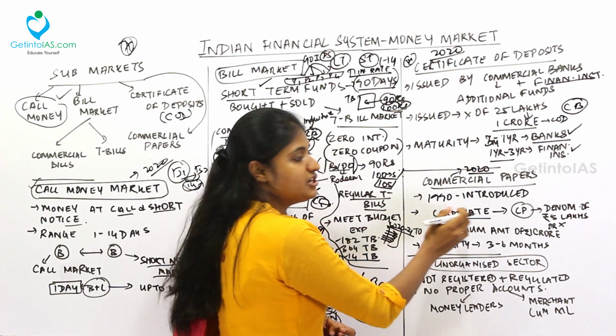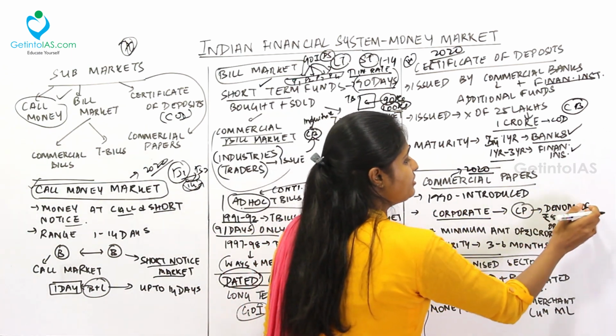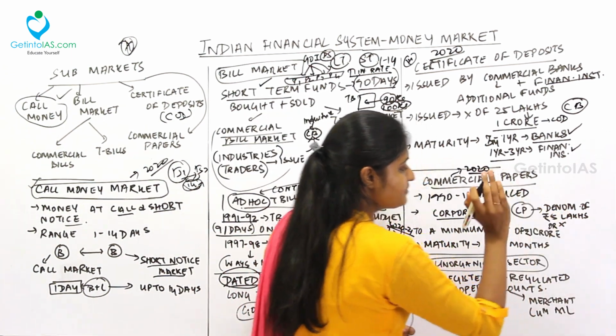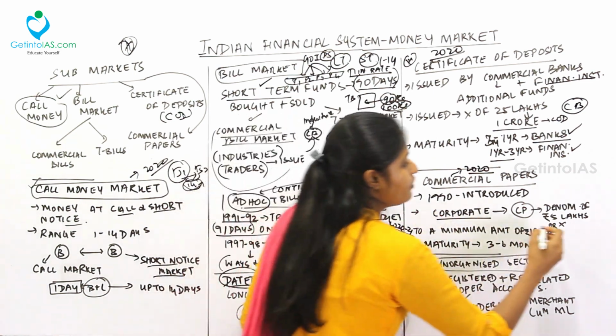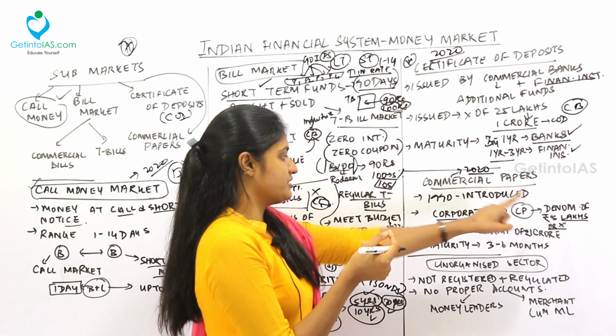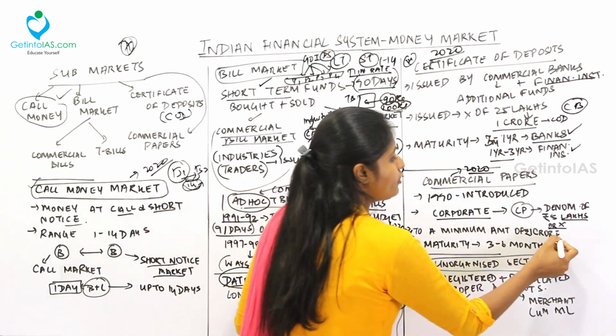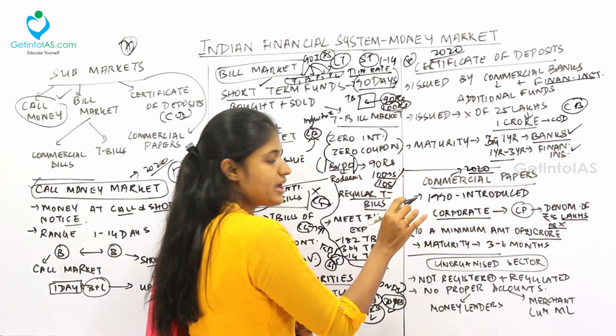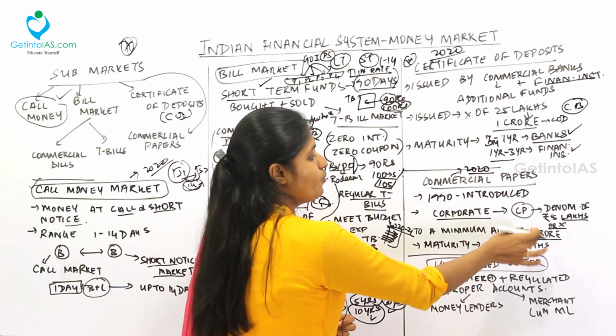So the corporates issue commercial papers at the denomination of 5 lakhs or its multiples. So at the denomination of what? 5 lakhs or its multiples, with a minimum amount of 1 crore. So the minimum amount which you can invest in the commercial paper is 1 crore.